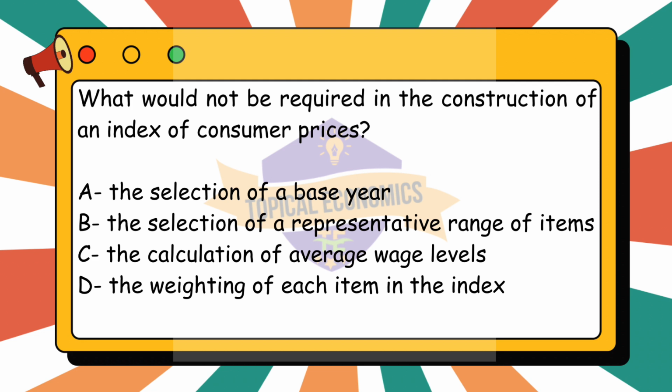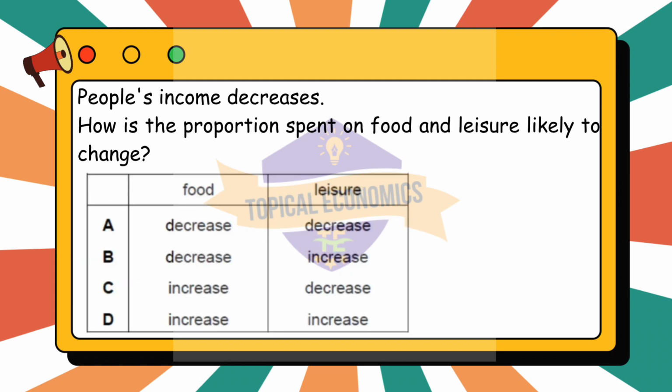The calculation of average wage levels. The calculation of average wage levels is not required for constructing the CPI. The CPI focuses on the price changes of goods and services, not on wage data. Wage levels might be used for other purposes, such as calculating real income, income adjusted for inflation, but they are not part of the CPI construction process. Moving to question 31.